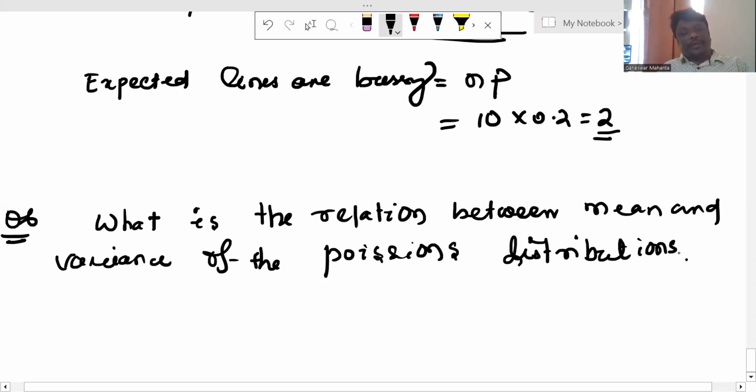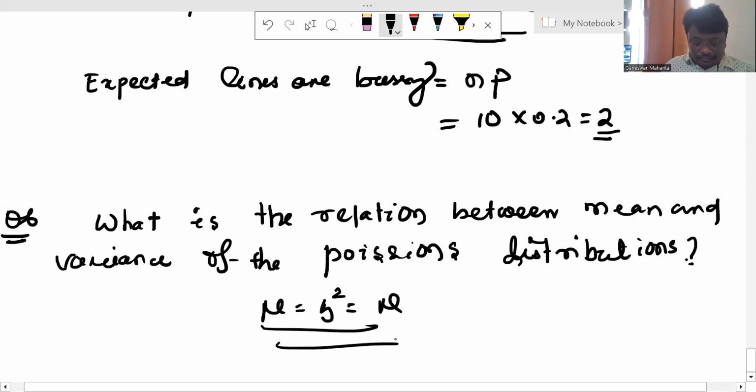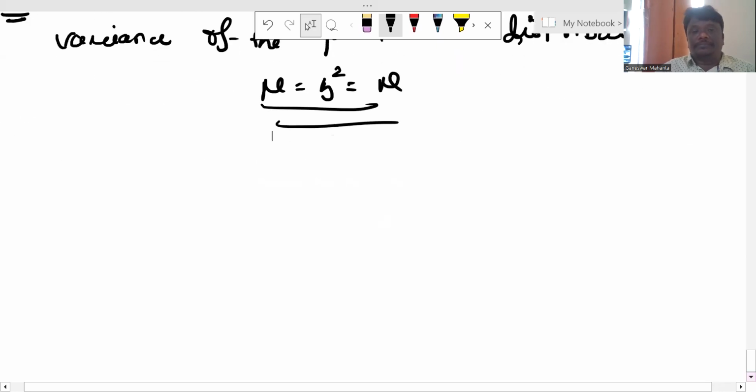They are equal. The mean and variance of the Poisson's distribution are both mu.